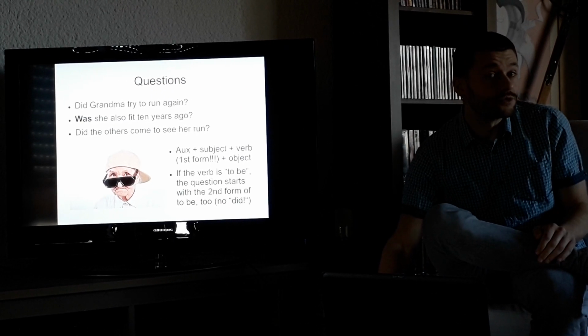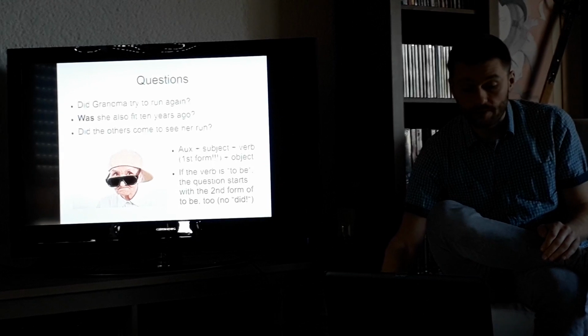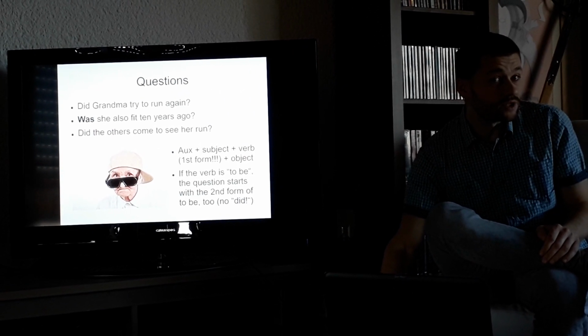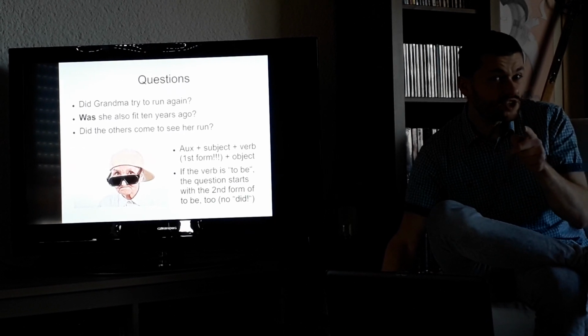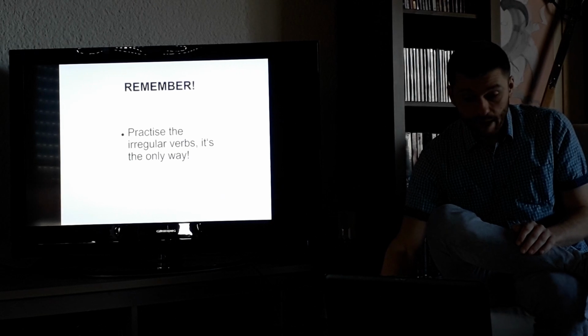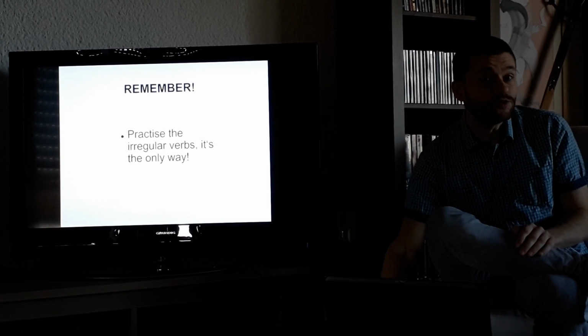If we have an auxiliary, we just need the first form of the verb. And that's it. As you can see, old people with sunglasses are really cool. Please remember that, it's very important. Also remember that you have to practice the irregular verbs.